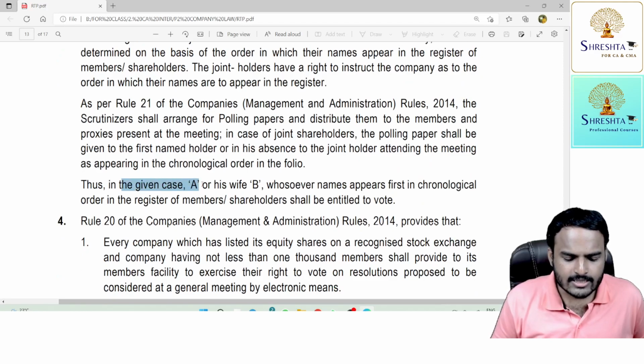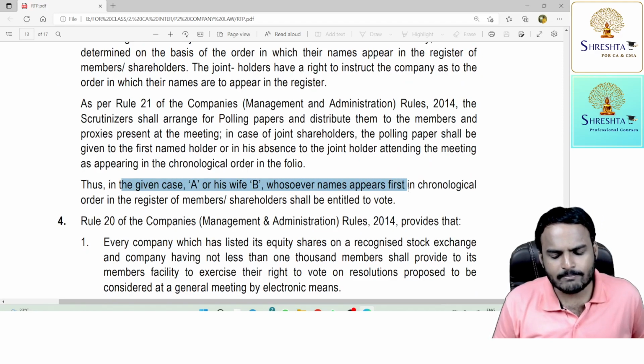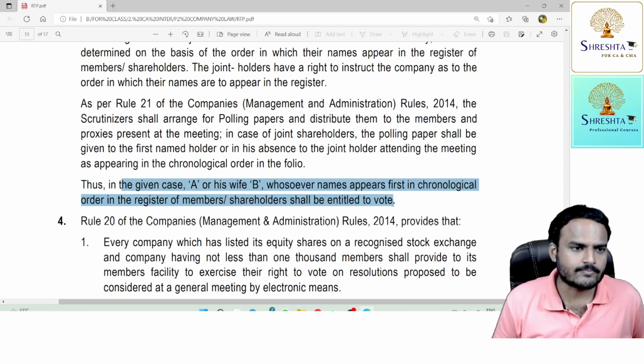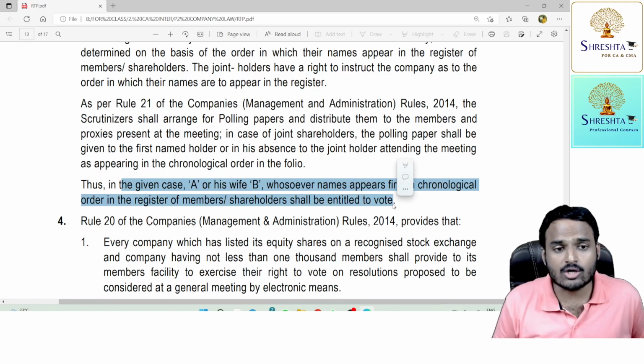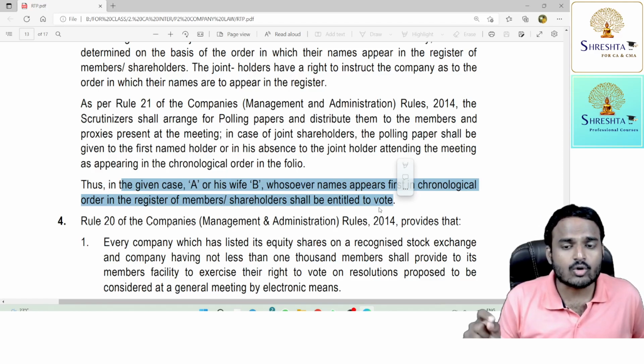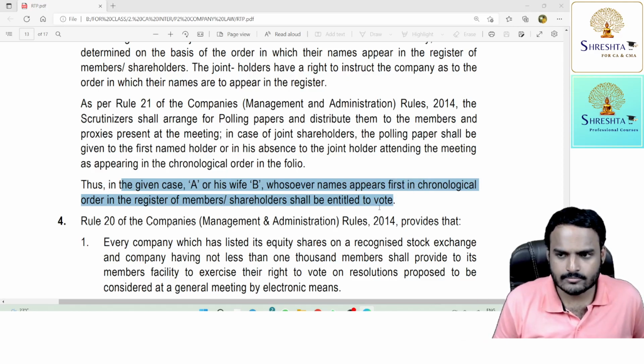In the given case, A or his wife B, whose name appears first in chronological order. Seniority is not with respect to age. Seniority is not with respect to experience. Seniority is with respect to appearance of name in chronological order. Whose name appears first shall be entitled to the vote.